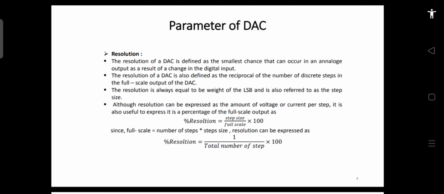If you define it in terms of percentage, then percentage resolution is nothing but the size of one step divided by the full scale. So if you are using 1 volt and your one step size is 0.1 volt, then your resolution will be accordingly.